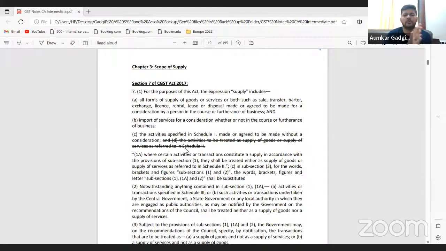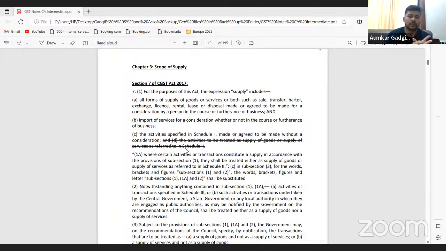Okay, friends. In the last lecture, we discussed the concept of the scope of supply chapter, and till a particular point in time we had discussed, and now we will proceed from that point where we last left. So just to give a quick heads up, what did we do in the last lecture? We tried to basically understand the principal aspects of indirect taxes as such. Then I explained how direct and indirect taxes are different, because that was our first very primitive lecture.